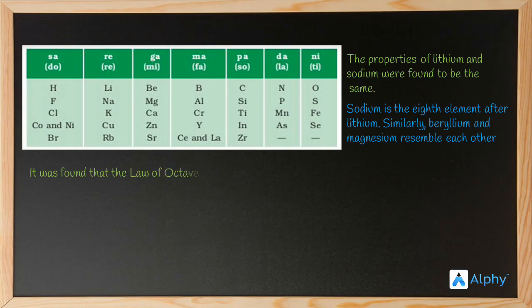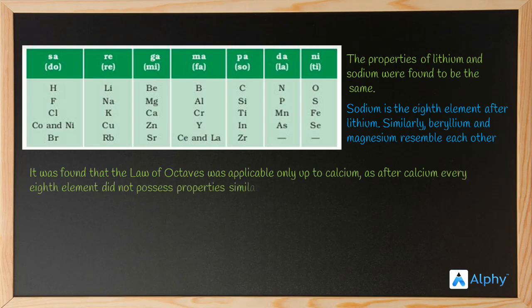Now, it was also found that the law of octaves was applicable only up to calcium, as after calcium every eighth element did not possess properties similar to that of the first, and that's a disadvantage. The law of octaves was followed only up to calcium. What about chromium, titanium, manganese, iron? They didn't.